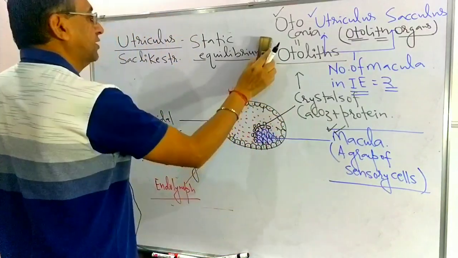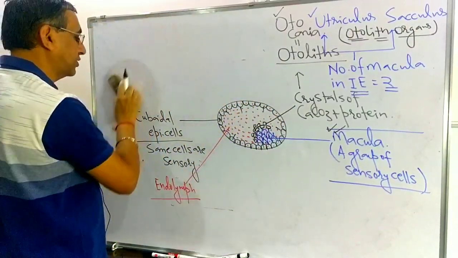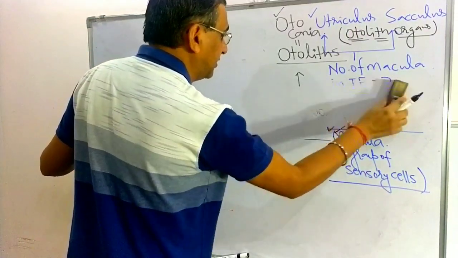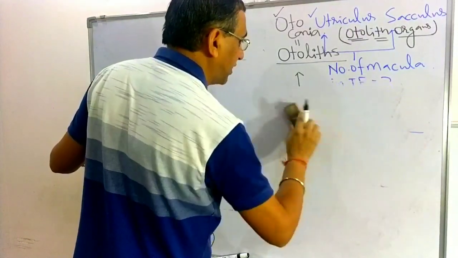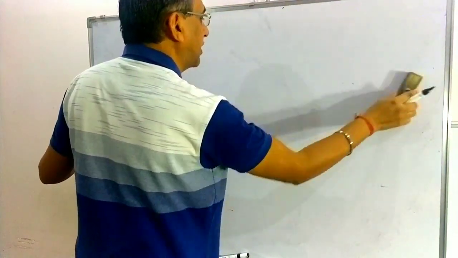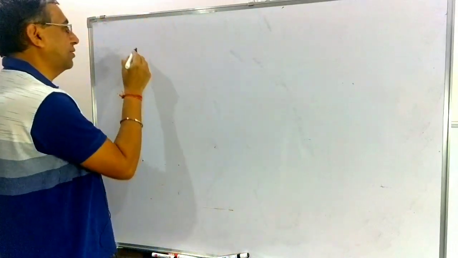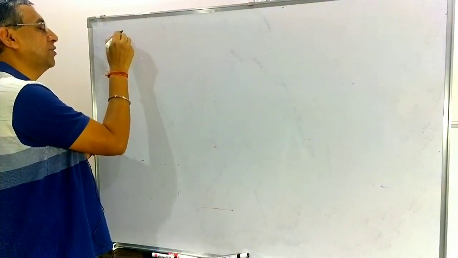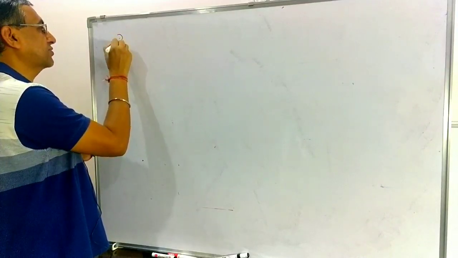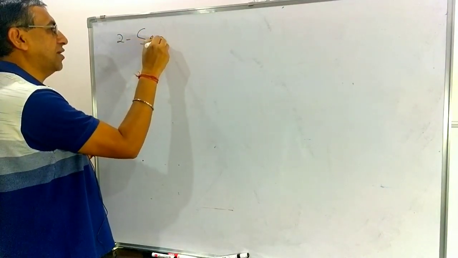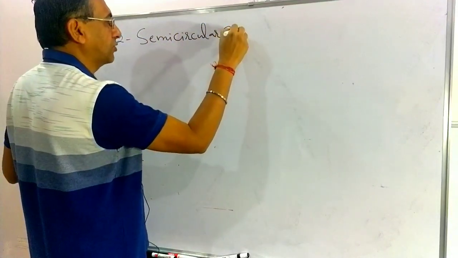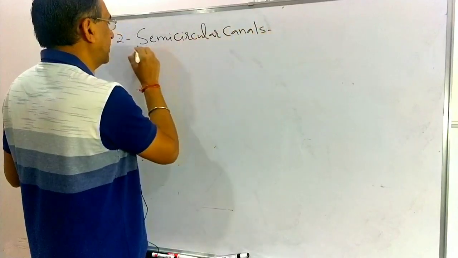Now the second part of the vestibular apparatus is the semicircular canals. We are going to discuss first the semicircular canals, then we will discuss the saccule. So the second part is the semicircular canals. We are going to discuss them in detail.